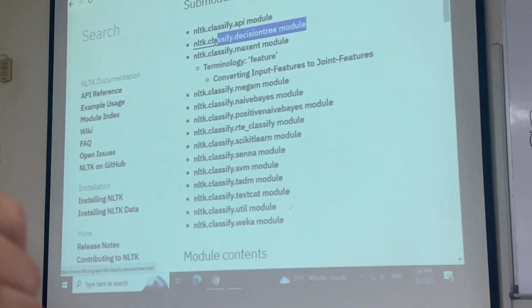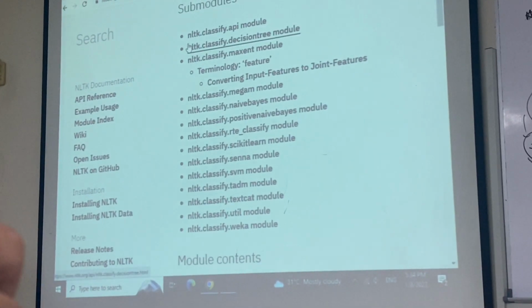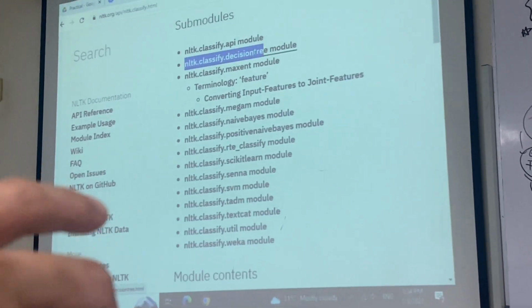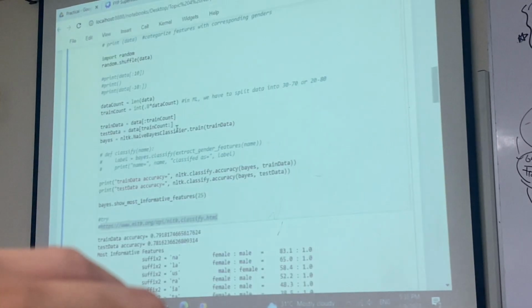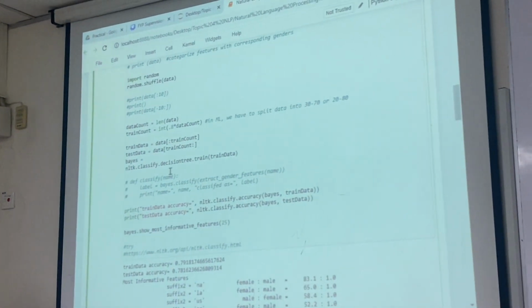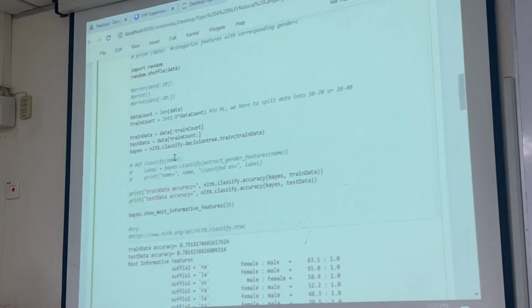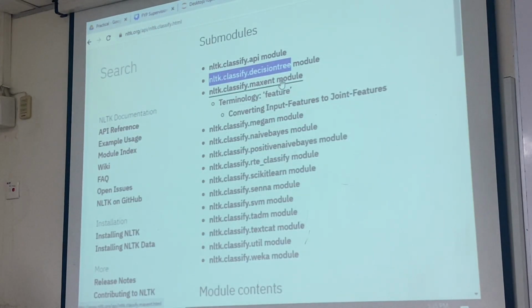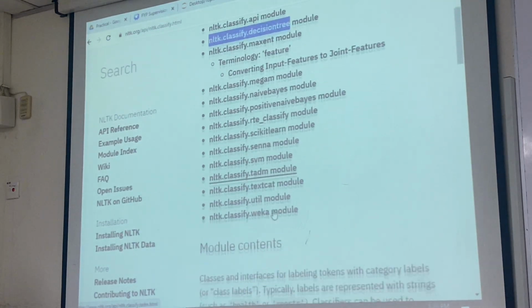Just modify and change this to classify decision tree. Then you basically change to a different algorithm, but you are using the same data set, you just change the algorithm name. Okay, so this one I let you try. You can try different algorithms here. One of the famous ones is decision tree, naive Bayes, or you can also use the SVM.